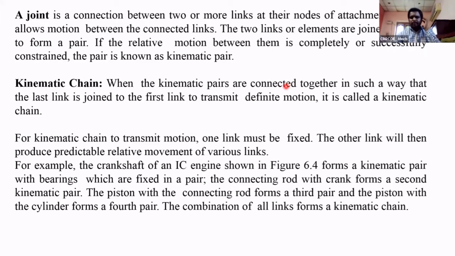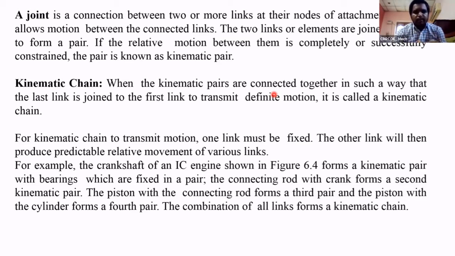Next, joint. If you join two links, the connection of two links is called a joint. Means the nodes of the links are connected. It is called a joint. Where two links are connected at a single node, it is called a pair.